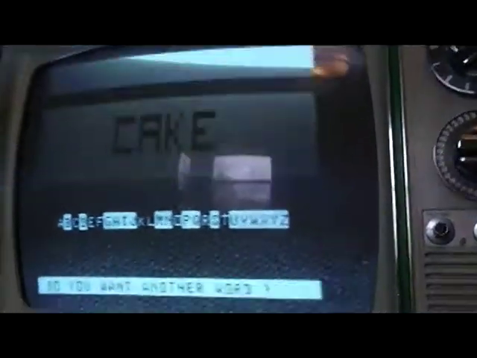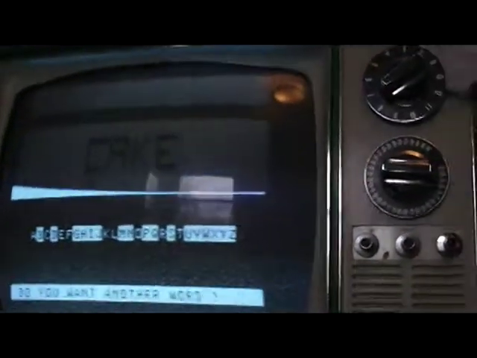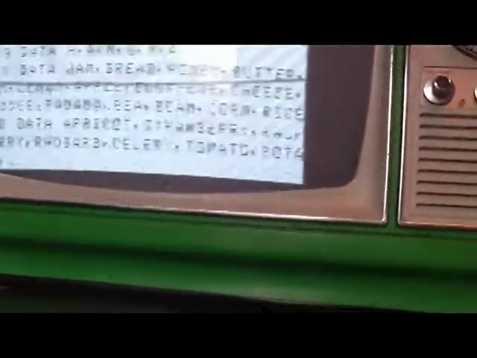I bet we could get the word list out of this game. Let's see. Look quickly, see if you see the word list. No, I didn't see it.